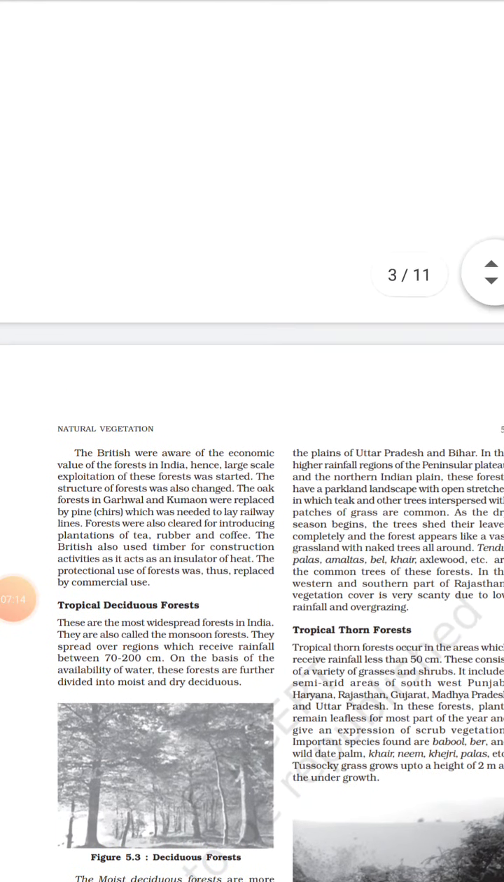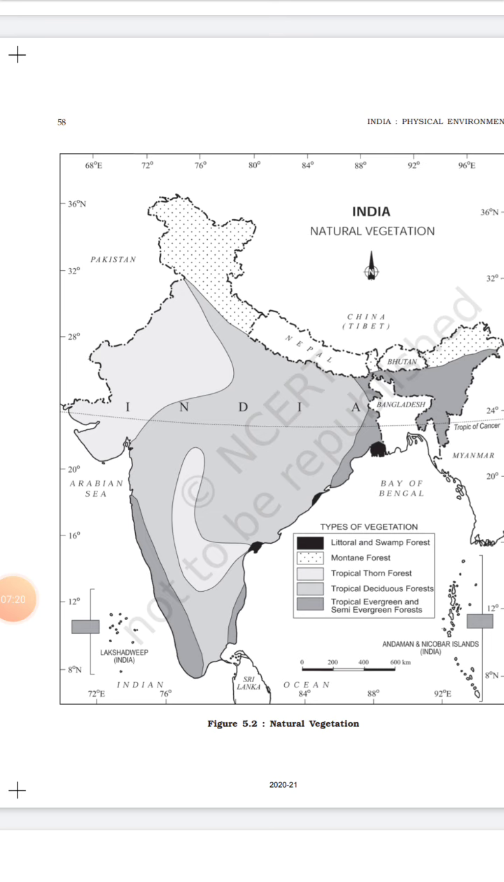So let's come back to the map. See, first we studied tropical evergreen and semi-evergreen forest. These are the dark grey color, which are present near the western slope part of Goa, Maharashtra, Karnataka, and Kerala, and some part of the Coromandel coast, that is of Tamil Nadu, and all the northeastern states except Arunachal, and some part of Odisha and West Bengal, because of the world's largest delta of Sundarban present there.